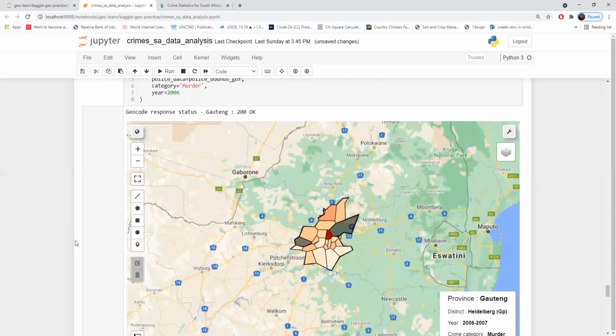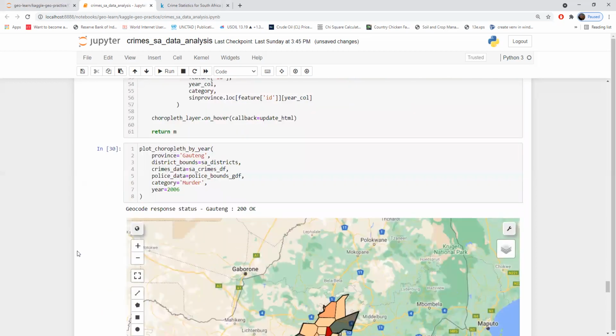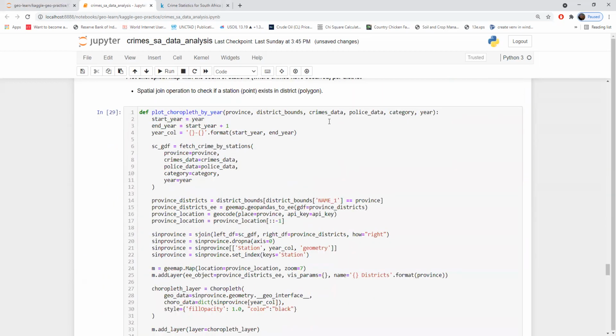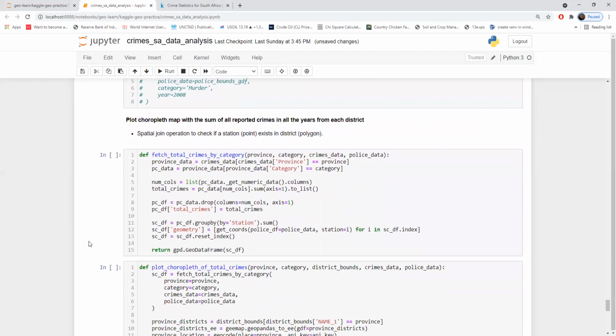So this is one functionality. Moving ahead. So this we are filtering according to year. What if you want to get all the crimes reported in all the years, whatever happened? So for that, I'm having another function which is mainly used for that purpose.